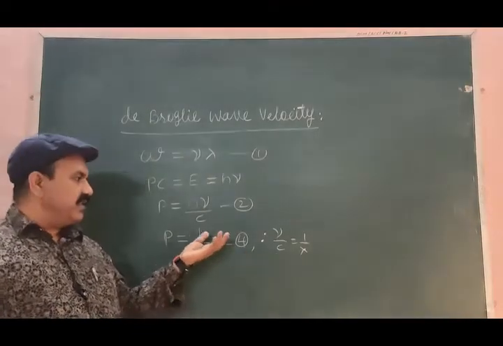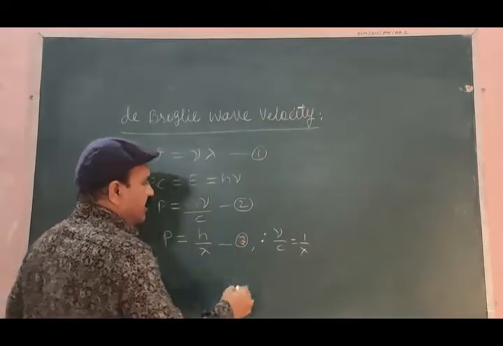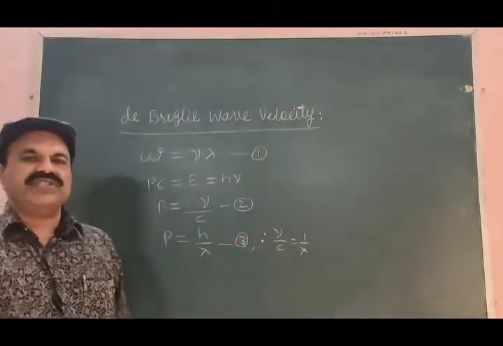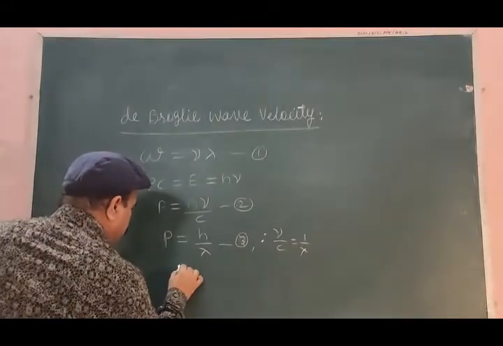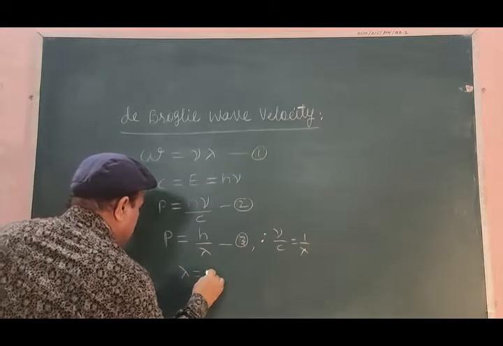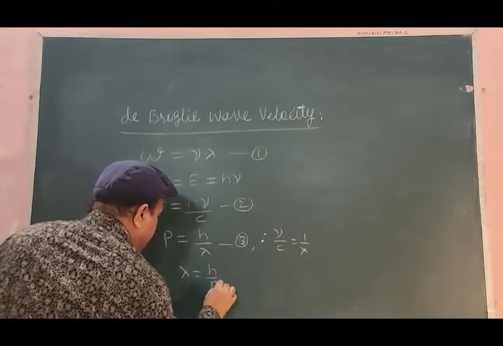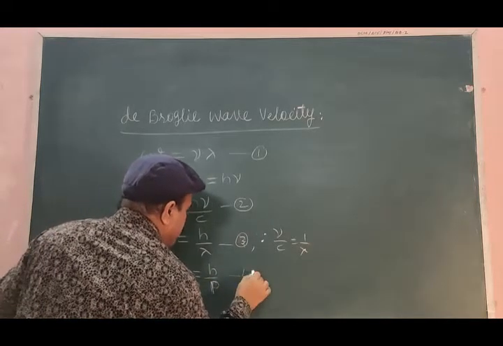Equation 3 is derived from equation 2 because of this reason. Or equation 3 may further be written as lambda is equal to h divided by p, equation number 4.